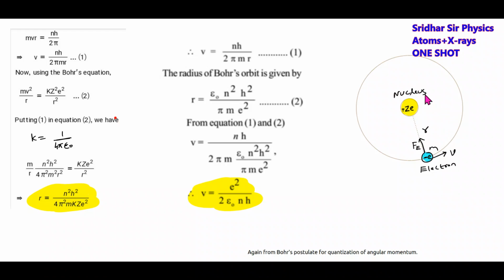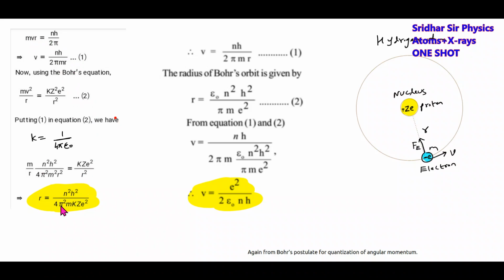This is the electron. It is revolving around the nucleus, which is a proton. We are discussing this for the hydrogen atom. This electron is revolving in a circular orbit of radius r. The electrostatic attractive force will provide the required centripetal force. According to Bohr's postulate, the angular momentum is quantized, equal to nh by 2 pi, where n is an integer, n equal to 1, 2, 3, 4. The angular momentum of the revolving particle is mvr.